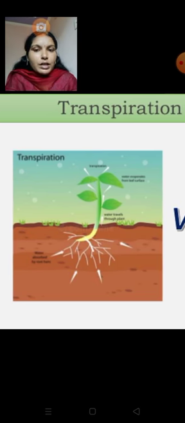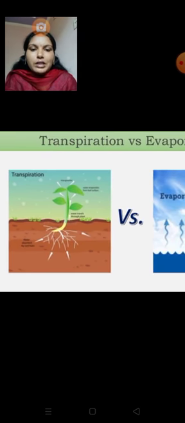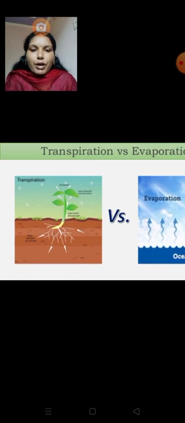That means excess water, or loss of water through the aerial parts, is called transpiration. So this is the slight differentiation between these two, transpiration and evaporation.